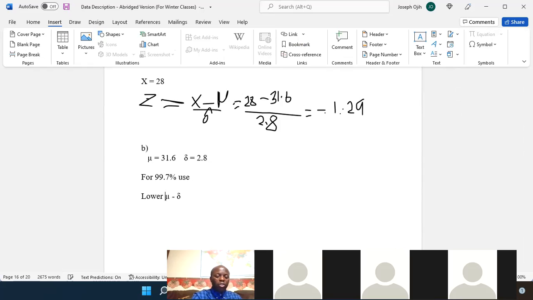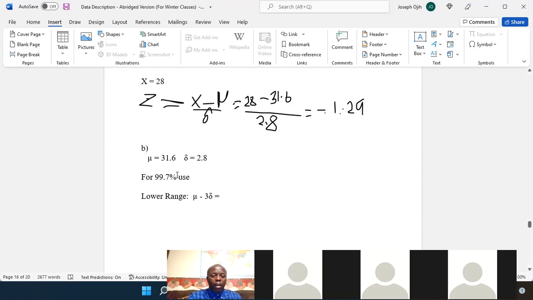Okay, lower range. So mean minus 3 times the standard deviation, and with that, we apply it.